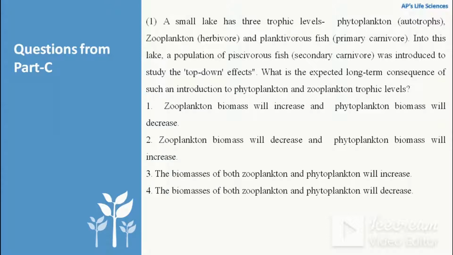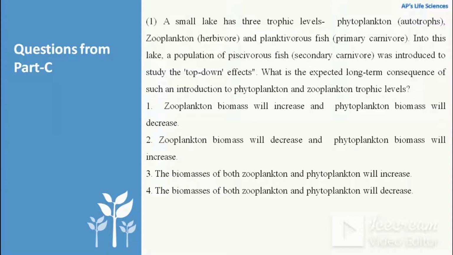We can start with option 1, that is, zooplankton biomass will increase and phytoplankton biomass will decrease. The secondary carnivore is a piscivorous species which feeds on the primary carnivore. So if the primary carnivore population decreases, then ultimately the zooplankton biomass will increase.